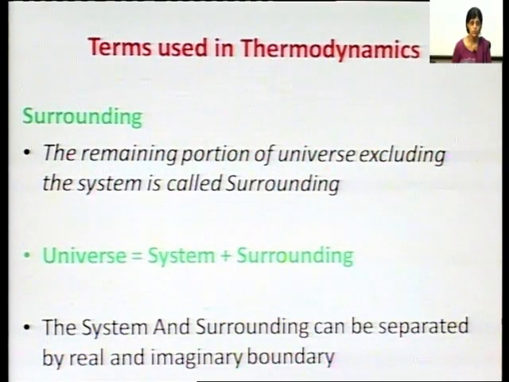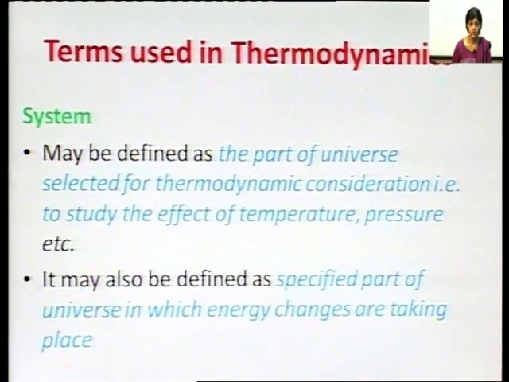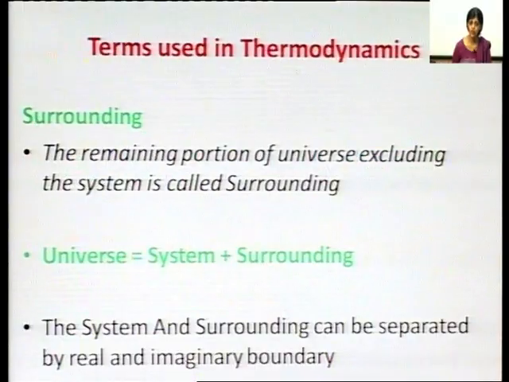The system and the surrounding can be separated by a real or imaginary boundary. So, system is the part of universe used for studying the effect of temperature and pressure, and surrounding is the rest of the portion of universe.